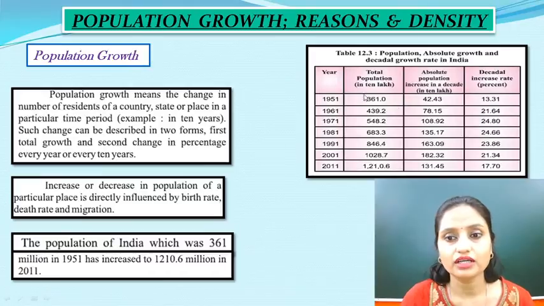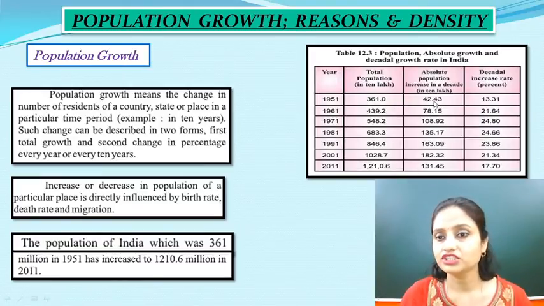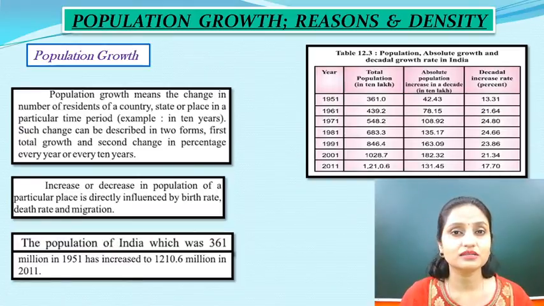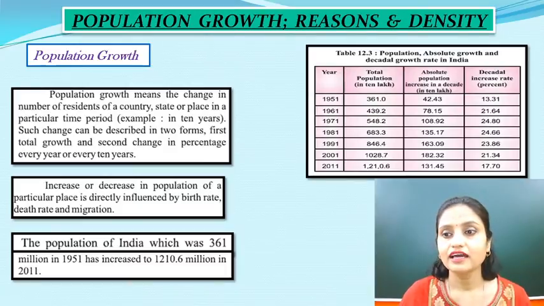In 1951, the total population in 10 lakh was 361.0. The absolute population increase was 42.43. That means per year the population has increased by 42.43 lakh, and the decadal percentage was 13.31.